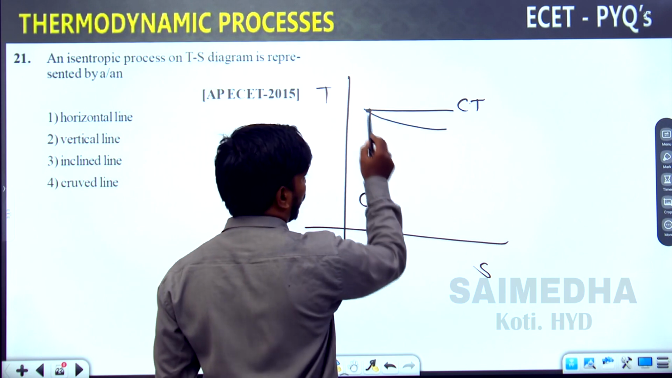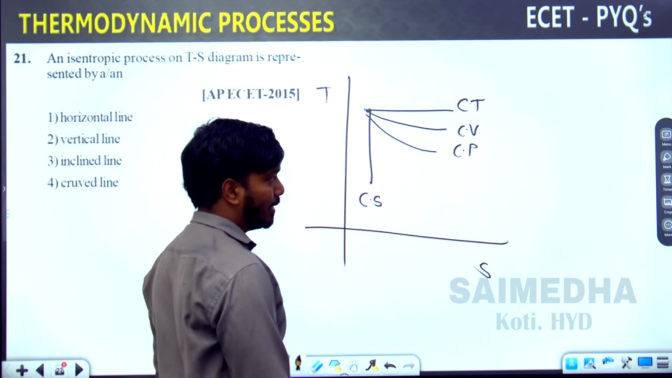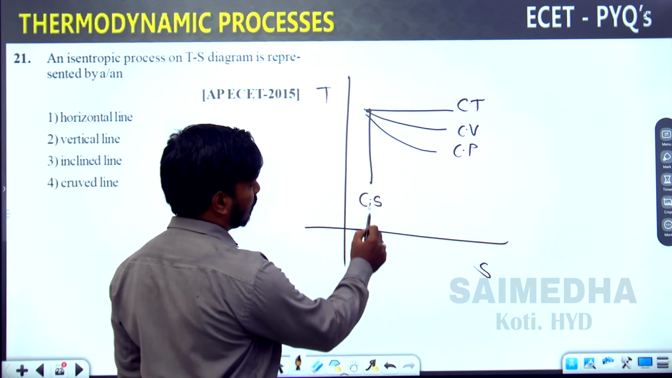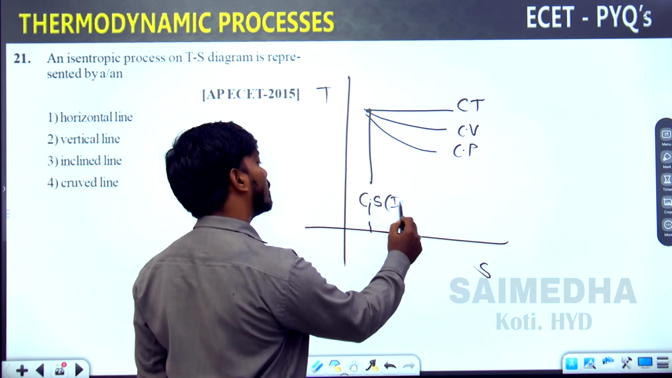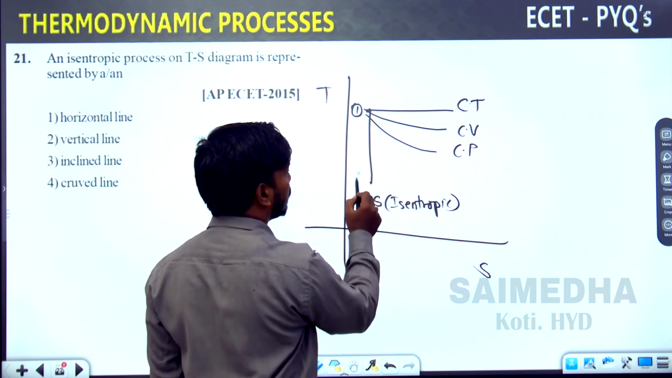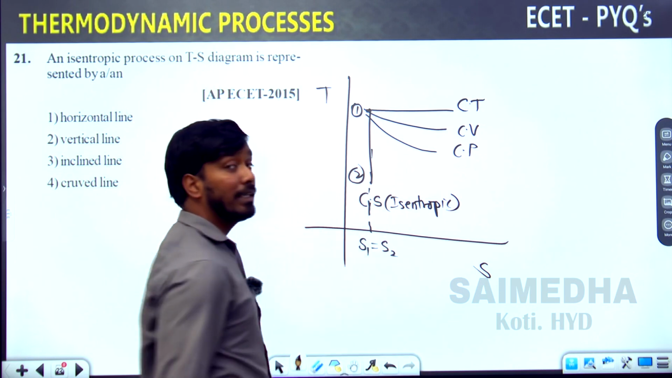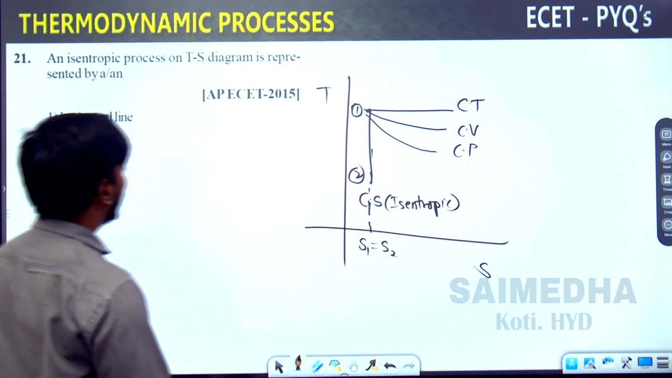Whereas constant volume and constant pressure are both curves. We require constant entropy, the isentropic process. This is 1, this one is 2. If you plot this, S1 is equal to S2. That is a vertical line.